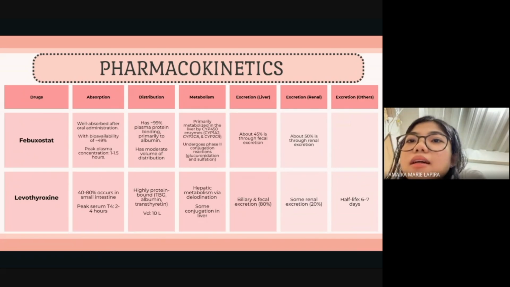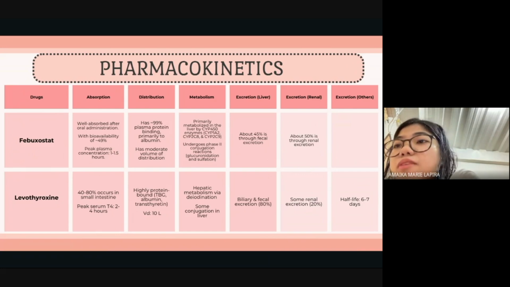Next is febuxostat. It is also well absorbed after oral administration with bioavailability of approximately 49%. Peak plasma concentration is within 1 to 1.5 hours. It has 99% plasma protein binding, particularly to albumin, and it has moderate volume of distribution. It is also primarily metabolized in the liver by CYP450 enzymes, and it undergoes phase 2 conjugation reactions, specifically glucuronidation and sulfation. About 45% of the drug undergoes fecal excretion, and about 50% undergoes renal excretion.